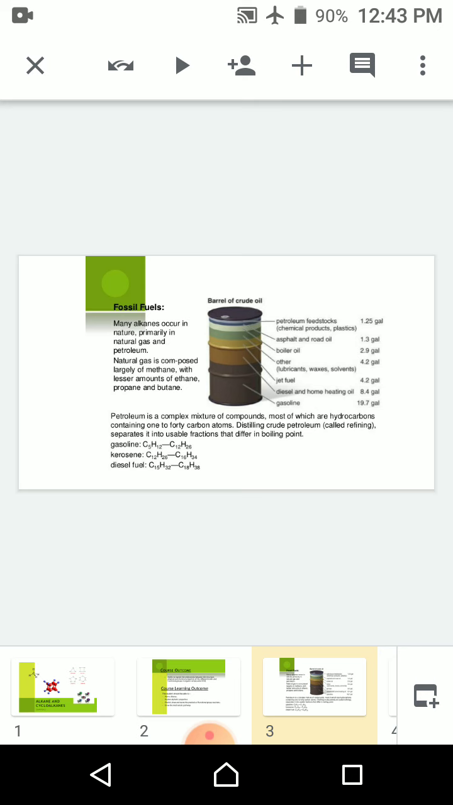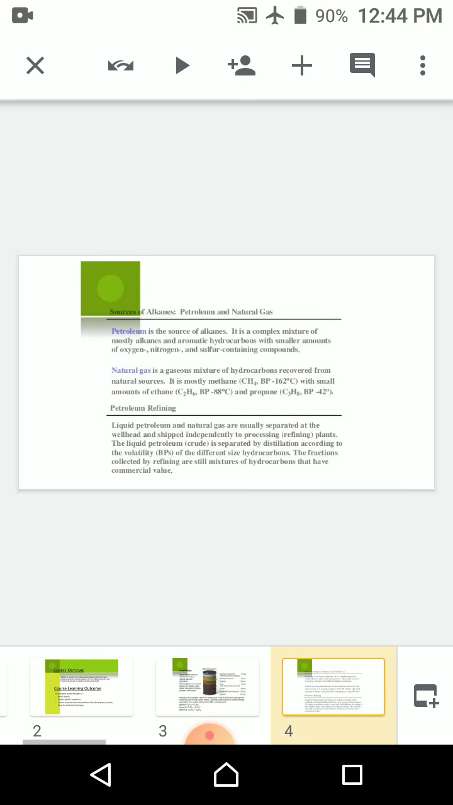Like that, C1 to C5 is gas. Gasoline is C5 to C12. Kerosene is C12 to C16. Diesel is C15 to C32, etc. After that, we have coal tar and petroleum wax. Coal tar is used in various cosmetic industries, and petroleum wax is also used in various types of cosmetic industries, which are used by human beings.